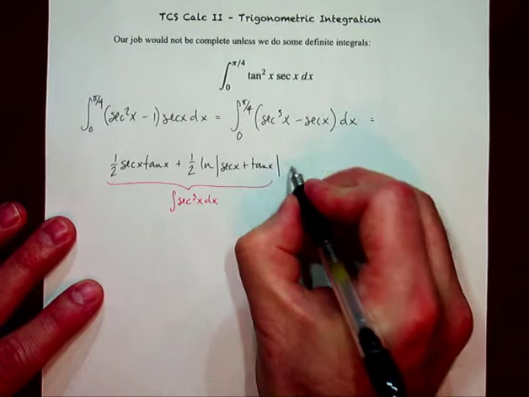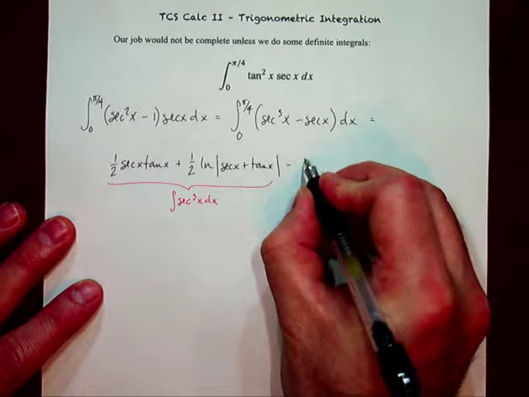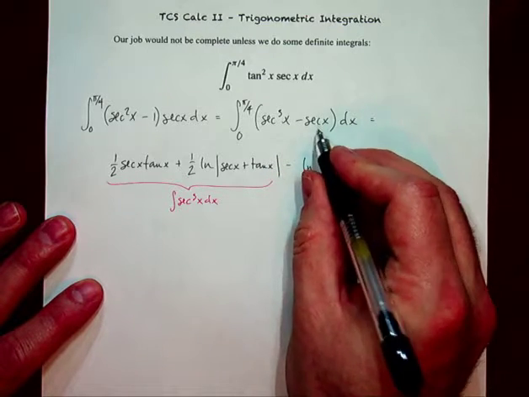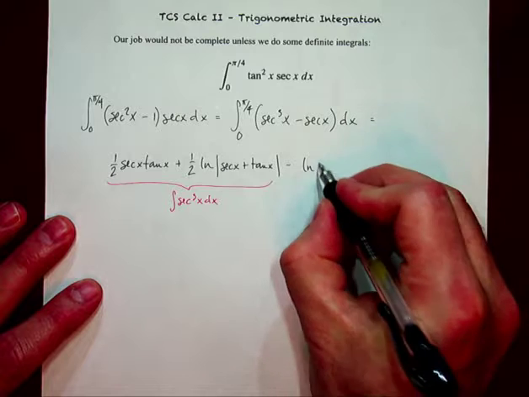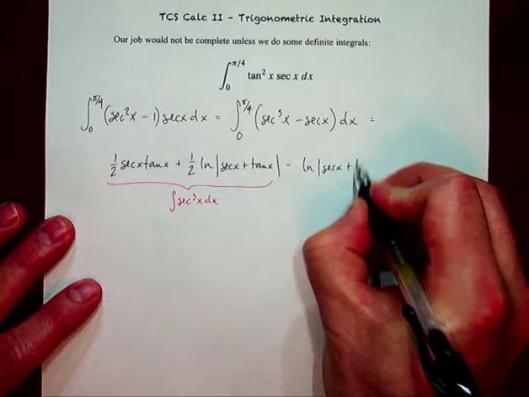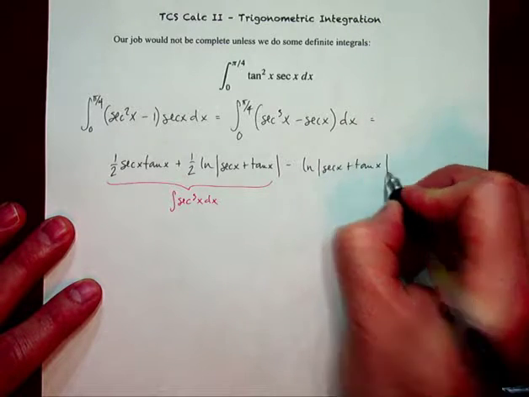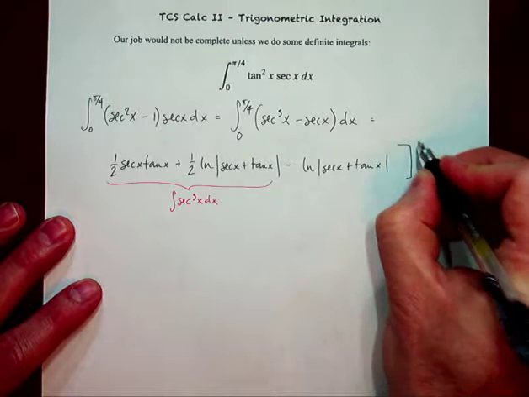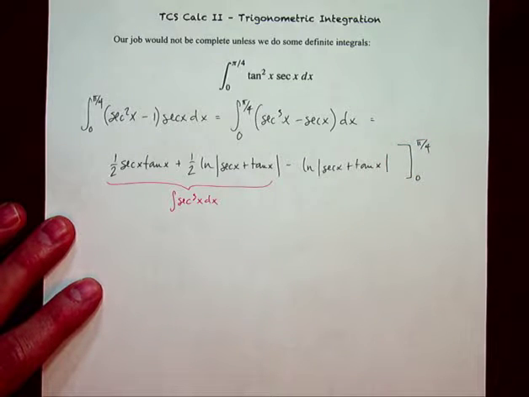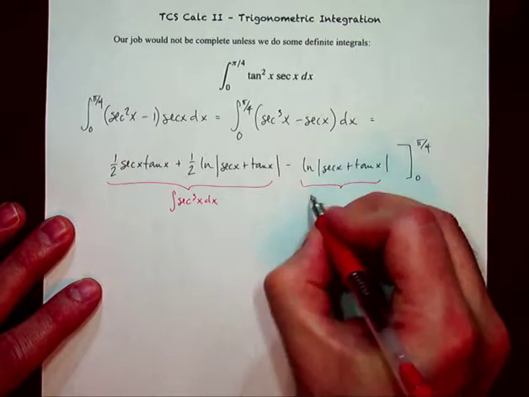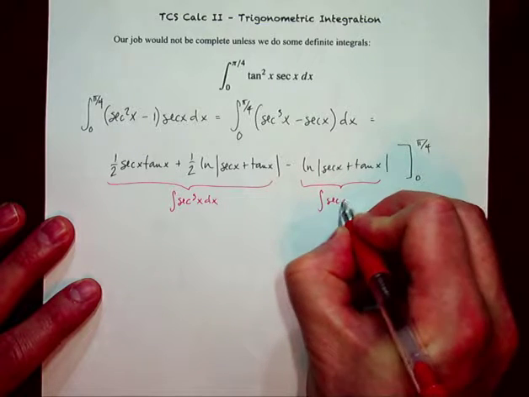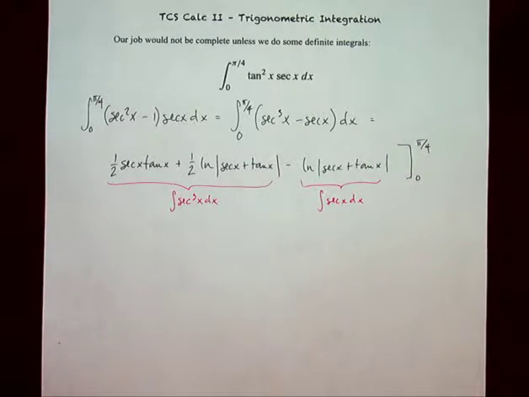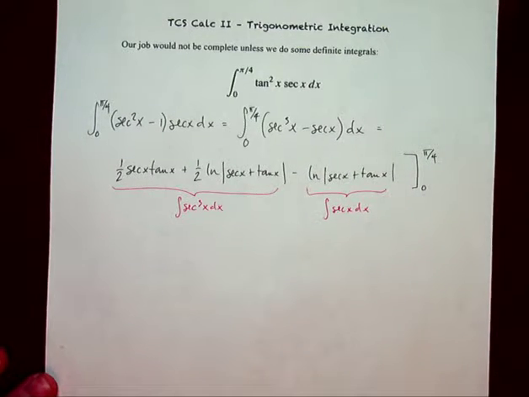We also, in a previous video, showed the fact that the integral of secant is natural log secant x plus tangent x, right? And that all of which needs to be done from 0 to pi over 4. So that right there winds up being the integral of secant x dx. So that's both parts of that integral right up there.